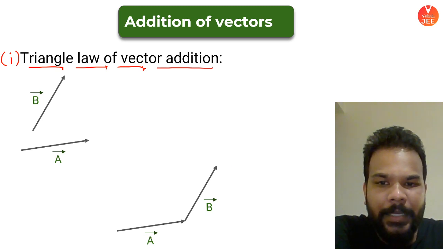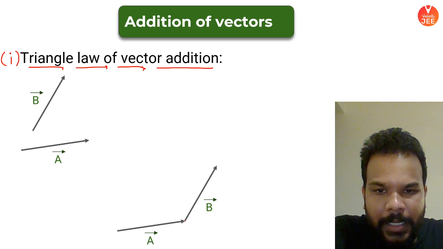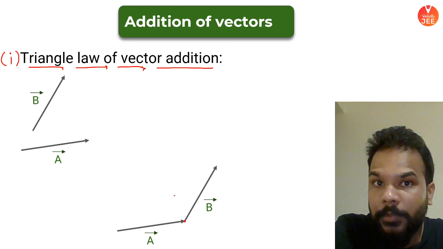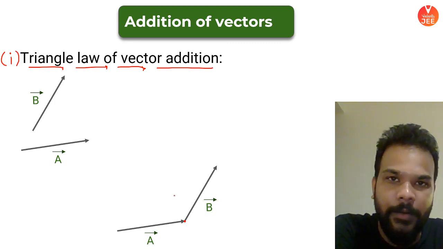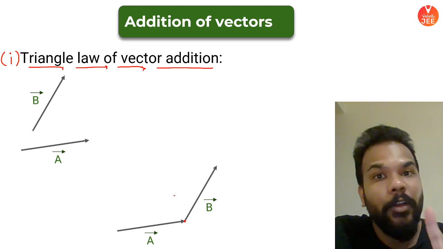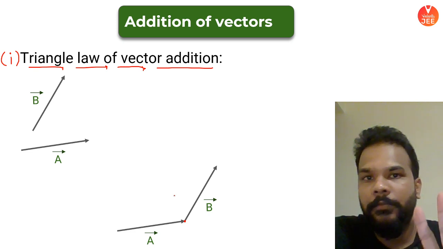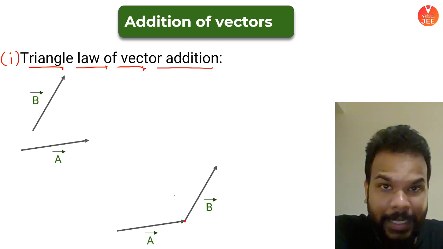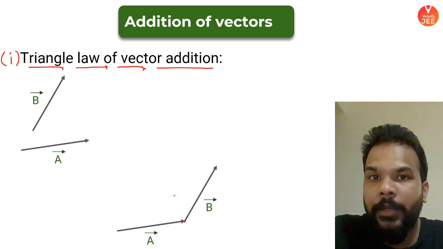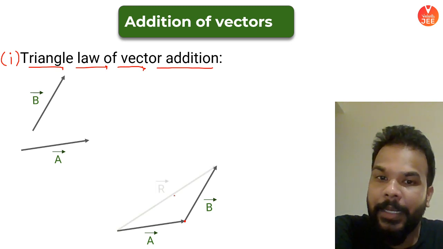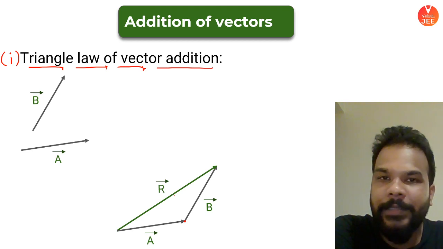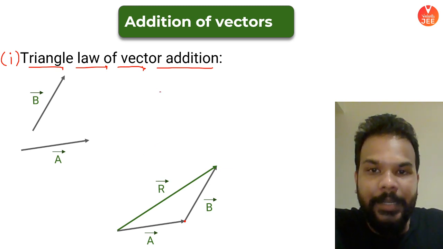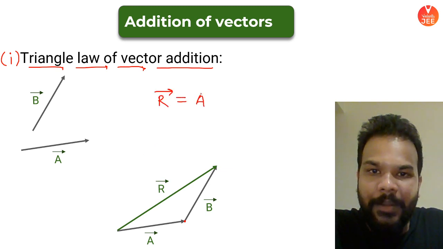Vector B is being placed on vector A in such a way that the head of vector A and the tail of vector B are lying at the same point. That's a very crucial point here. The head of one vector and the tail of the other vector, either way, but they have to be at a common point. Now if you join the remaining tail to the remaining head in this way, this is what represents their resultant. So this vector is the resultant of A and B.